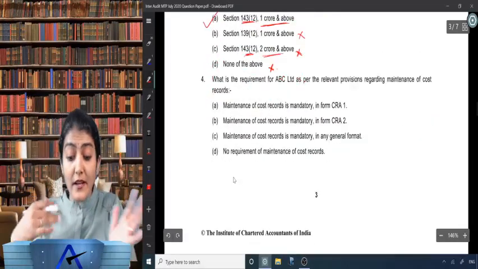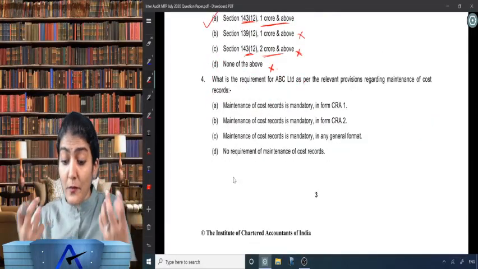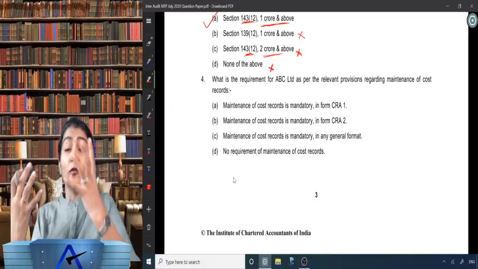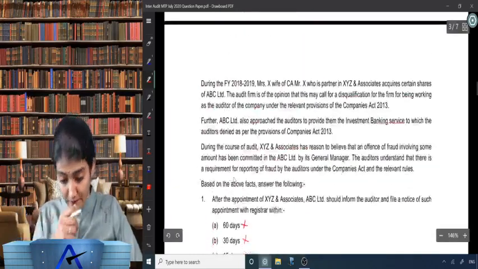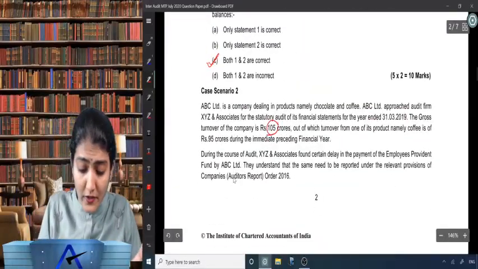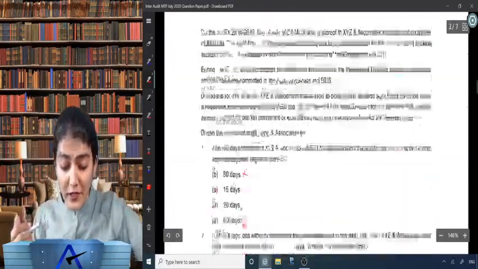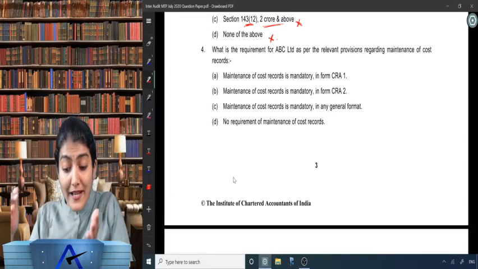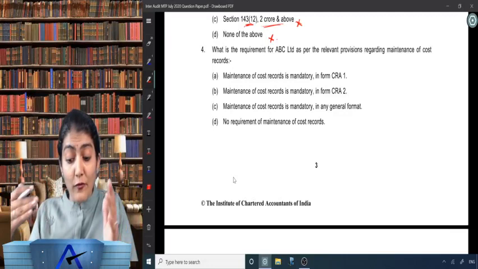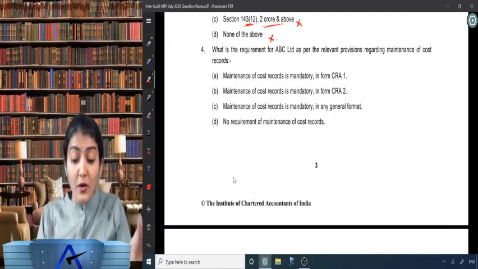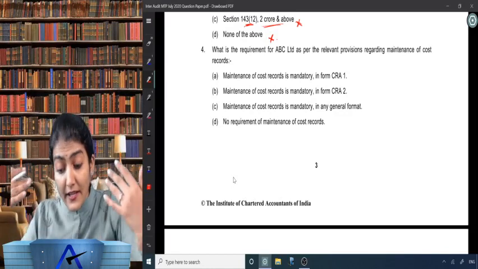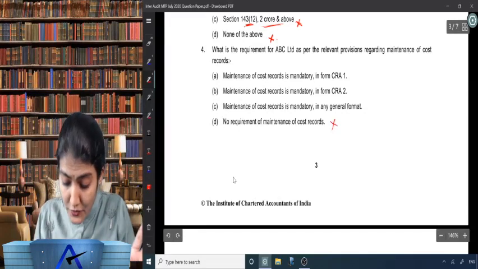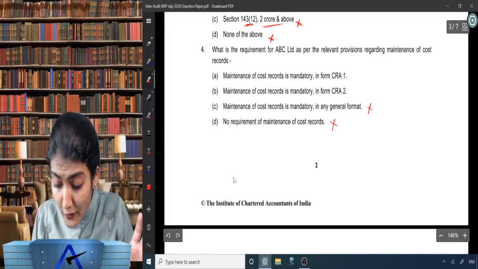Right, next one. What is the requirement for ABC Limited as per the relevant provisions regarding maintenance of cost records? Cost records become mandatory when the overall turnover is 35 crore or more. And in this given case study, the overall turnover is 105 crore. So do they need to include cost records in their books of account? Yes. So maintenance of cost records is mandatory in Form CRA1, mandatory in Form CRA2, mandatory in any general format, or no requirement of maintenance of cost records. So no requirement is not a point, and any general format is not a point.